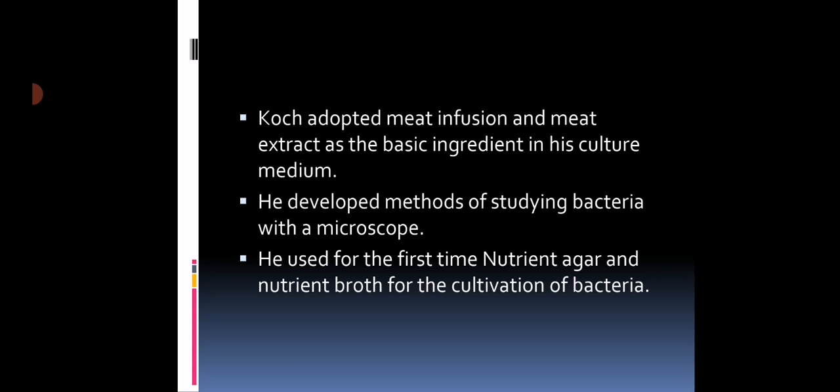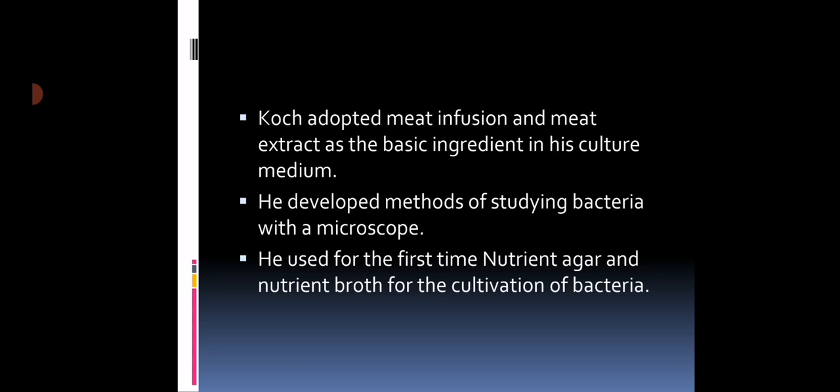Then the next contribution made by Robert Koch is that he adopted meat infusion and meat extract as the basic ingredient in the culture medium. Meat infusion is nothing but meat extract. Whenever we prepare nutrient agar, the medium for growth of bacteria, we are using meat extract. What is this meat extract? The extract which is obtained from meat, and it is a good source of nutrients, or you can say vitamins and growth factors.